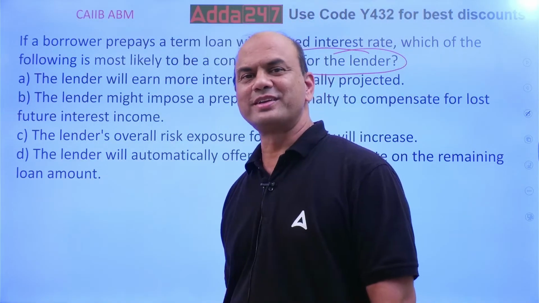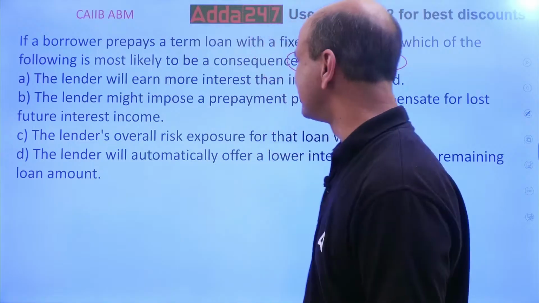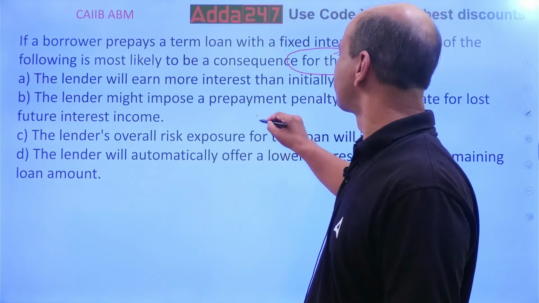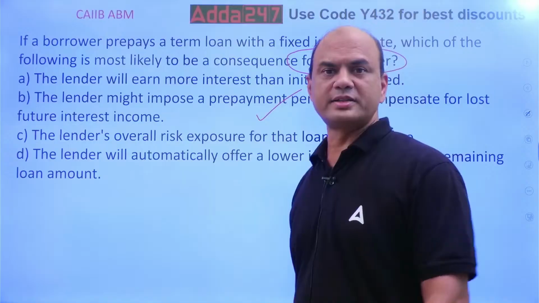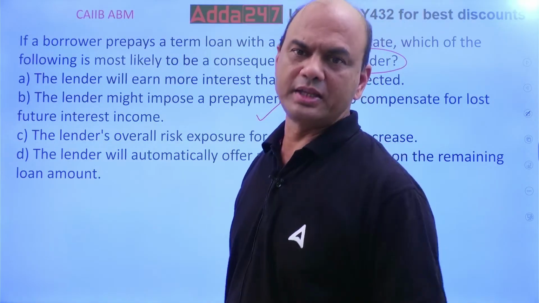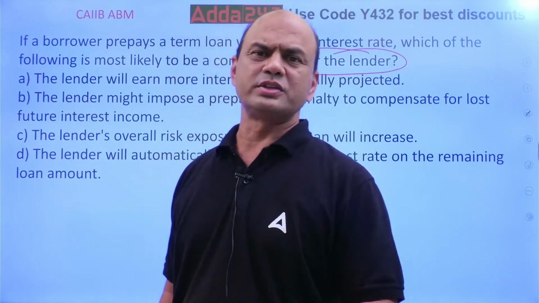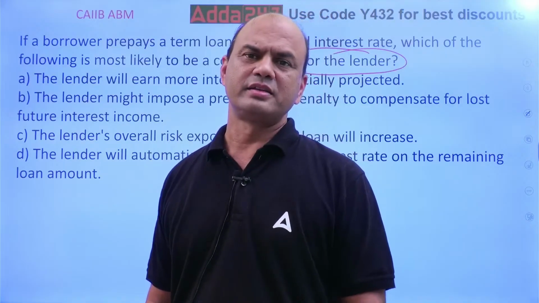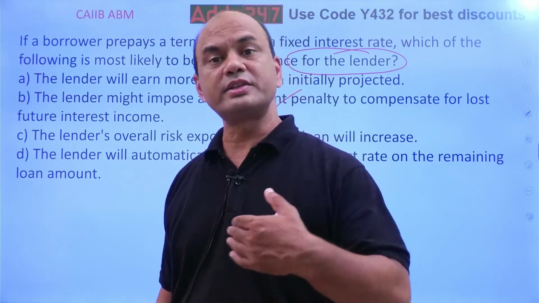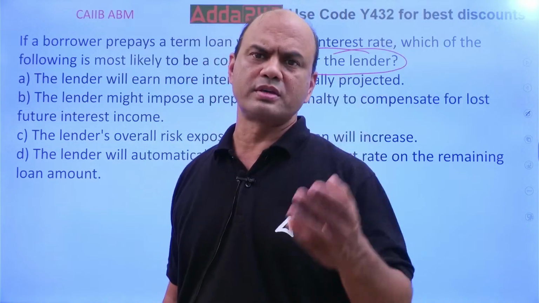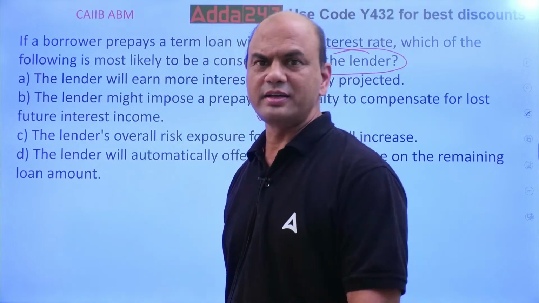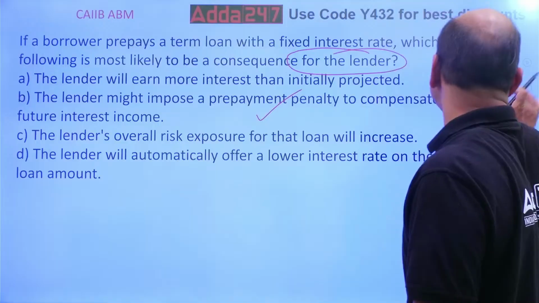What is the answer over here? Yeah, the answer is lost interest. Because if I prepay any loan, obviously that is a loss to the bank, isn't it? Then the whole interest which they are expecting for the future, they are not getting it, isn't it? So that is the answer.